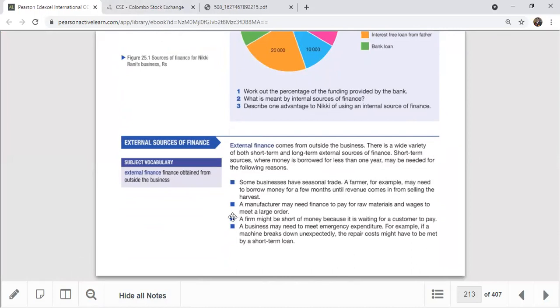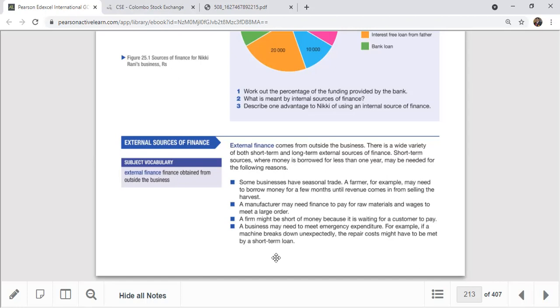Some businesses have seasonal trade, right? A farmer, for example, may need to borrow money for a few months until revenue comes in from selling the harvest. A manufacturer may need finance to pay for raw materials and wages to meet a large order. And a firm might be short of money because it is waiting for a customer to pay. That's why they take a bank overdraft.